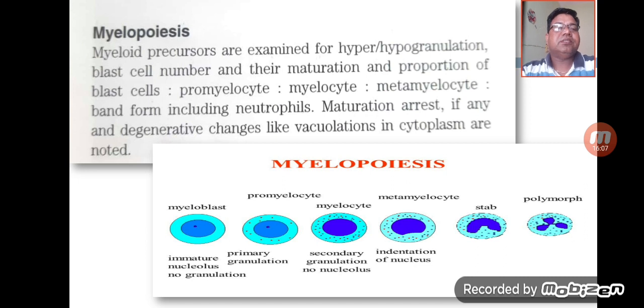These play an important role in the diagnosis of different conditions related to the myeloid series, especially the leukemias, and acute leukemia can be easily diagnosed on the bone marrow aspirate.